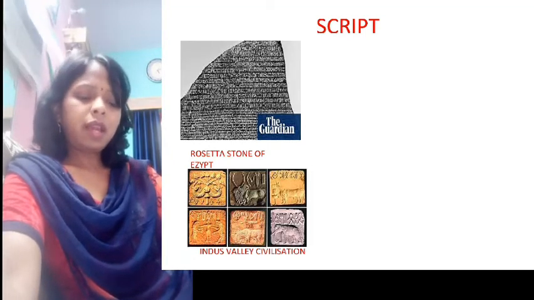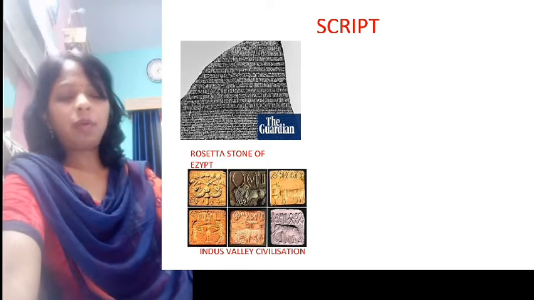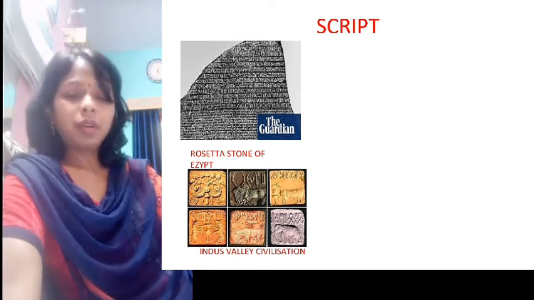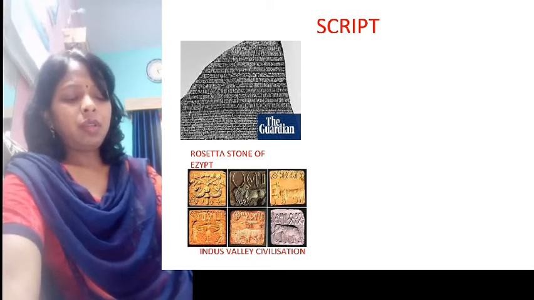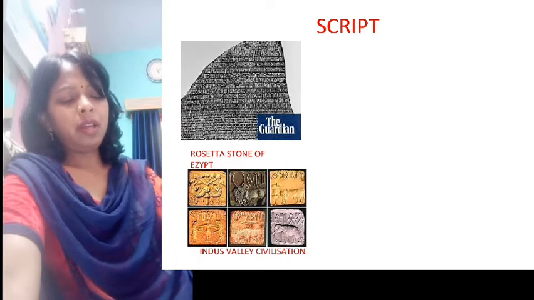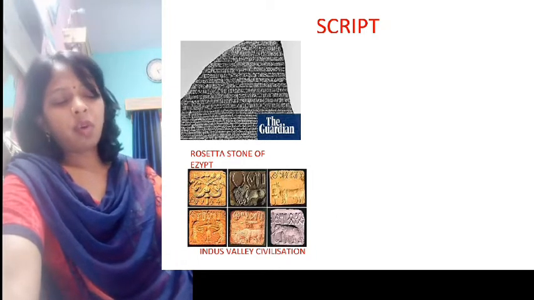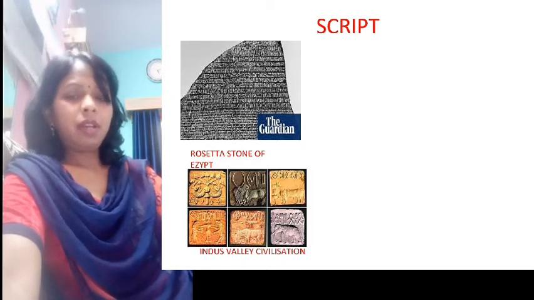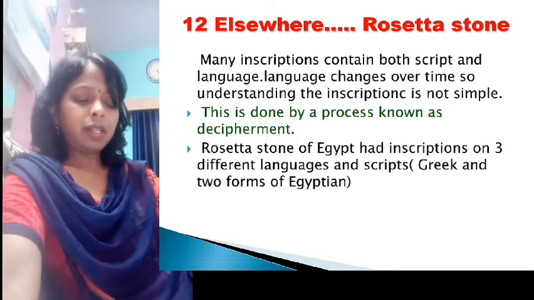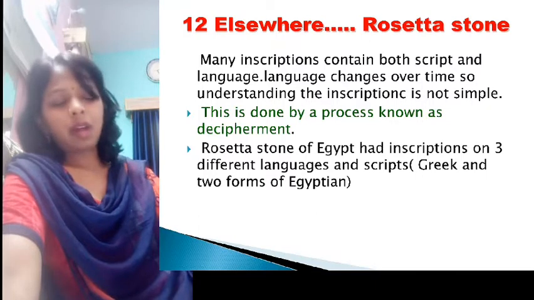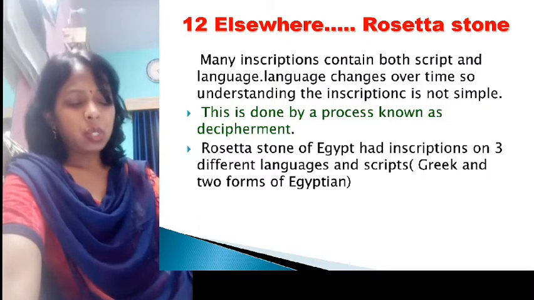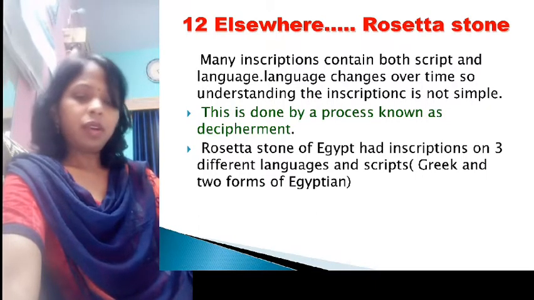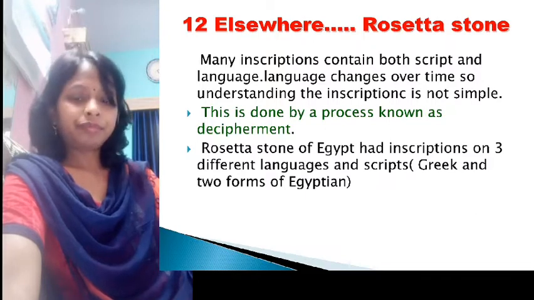So scholars and archaeologists face many problems to understand what is written on these inscriptions. So with this, finally the scholars matched the languages of Greek and Egypt together with pronunciation. This way they solved two problems. So now, presently, many scholars and archaeologists try to understand the scripts of inscriptions.